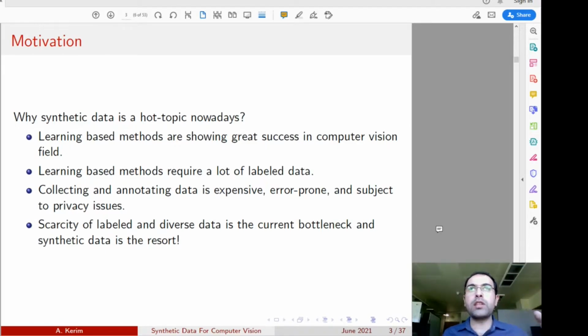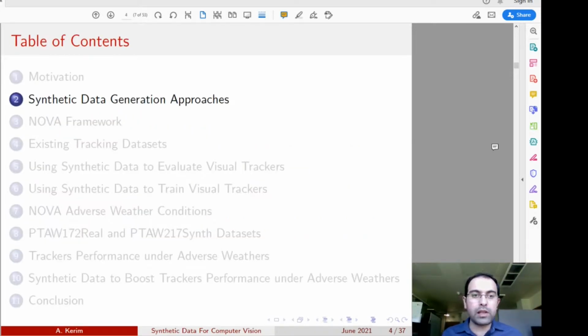Because of these reasons, we started to see a bottleneck in terms of the availability of labeled and diverse data for training or for evaluation. And we can see that one of the best solutions for this problem is using synthetic data.